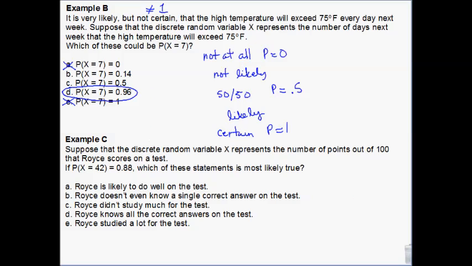Okay, the probability, yeah, we want to make sure we read this. This is the probability. It's an 88% chance he gets a 42. 42 is bad, right? We all agree that. So yes, it's C. He didn't study much for the test. That's the statement we can make from that information.